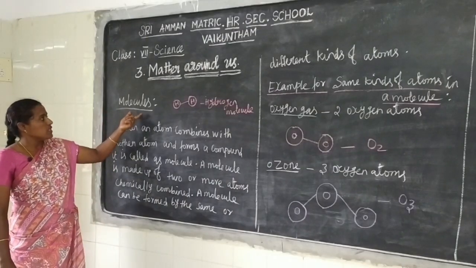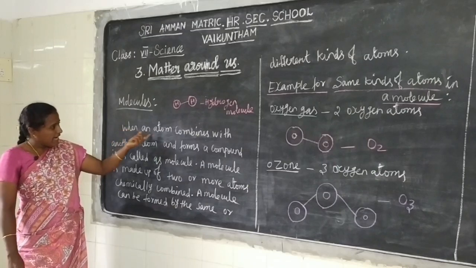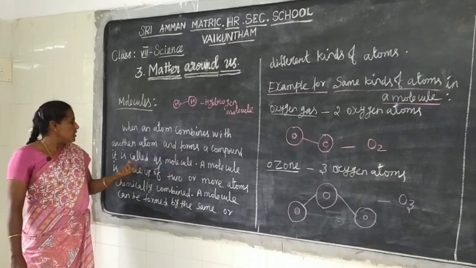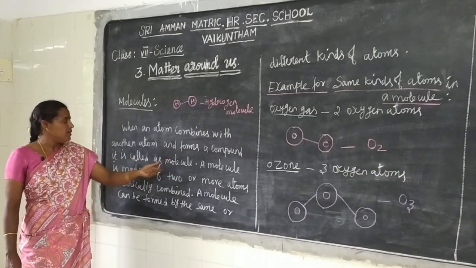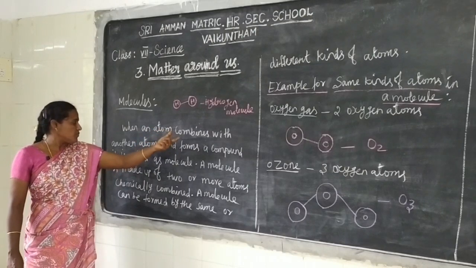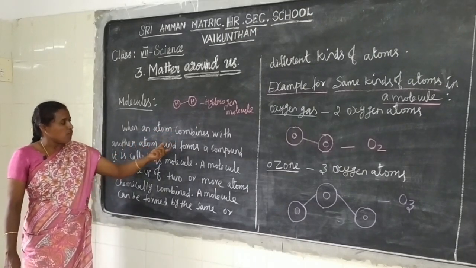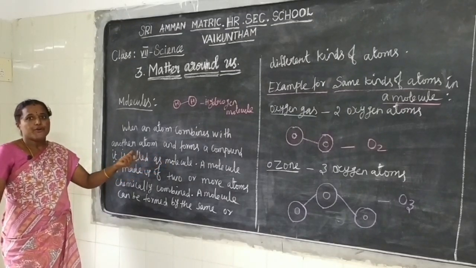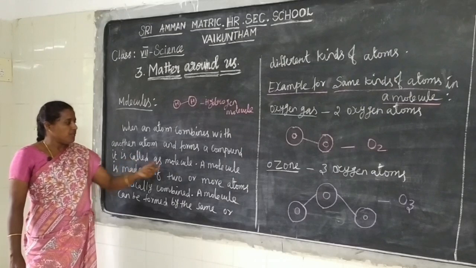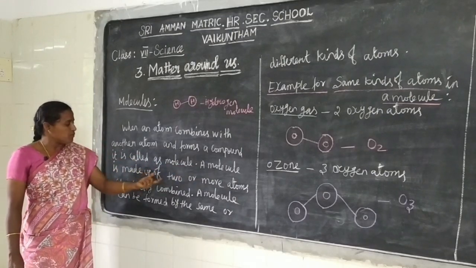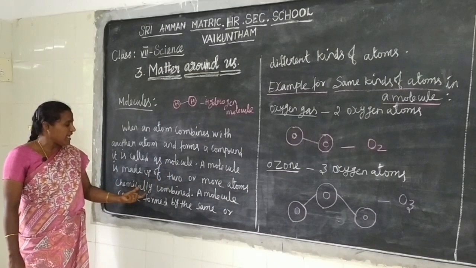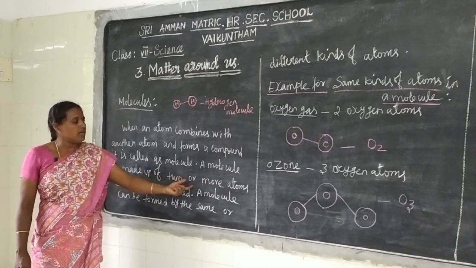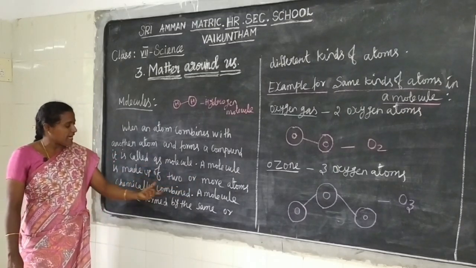Next, we see molecules. What is meant by molecule? When an atom combines with another atom and forms a compound, it is called a molecule. Do you know what a molecule is made up of? A molecule is made up of two or more atoms chemically combined.